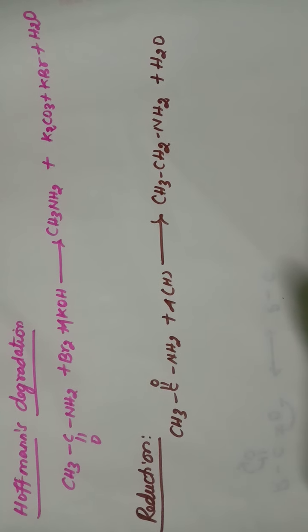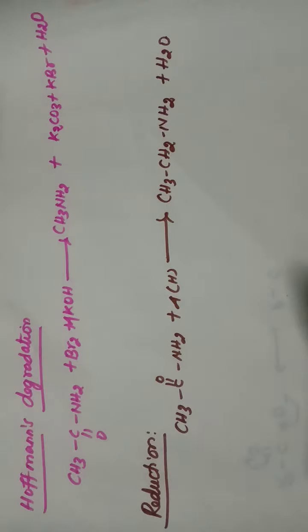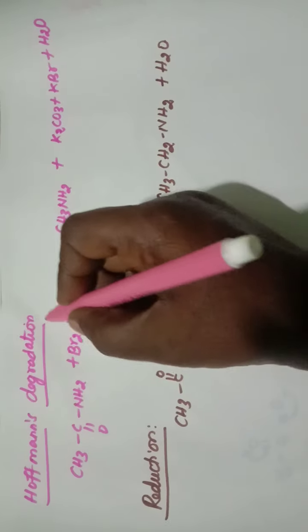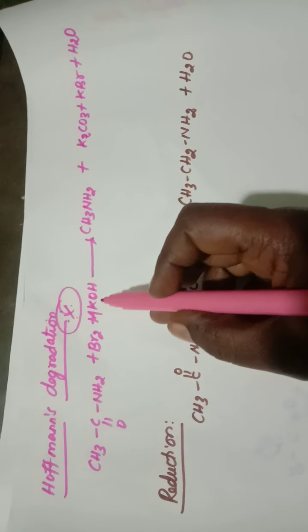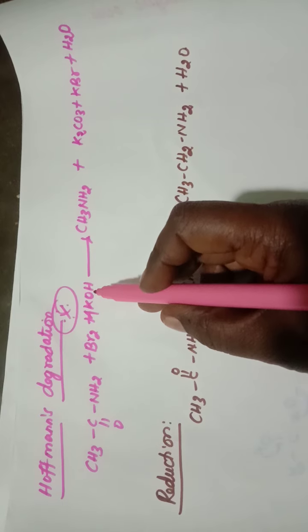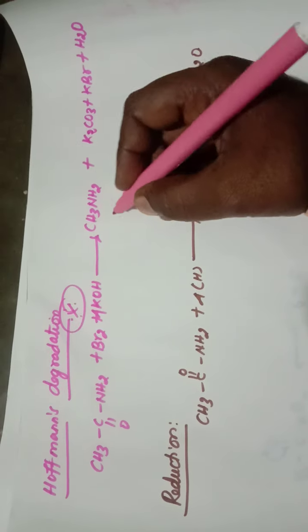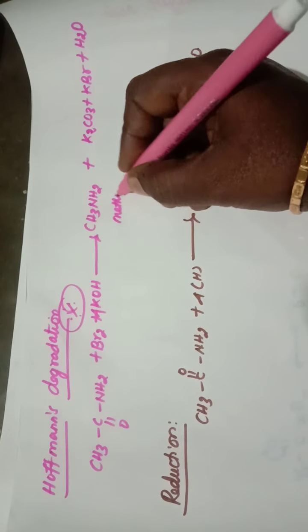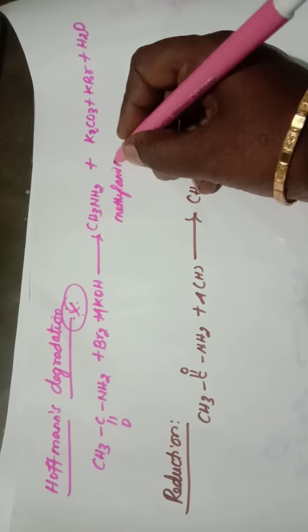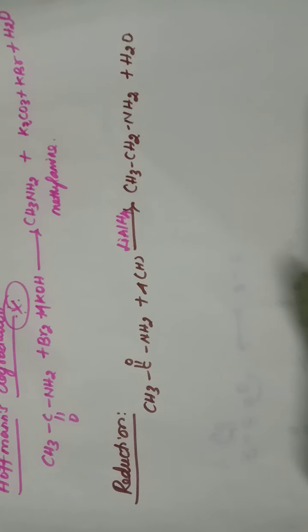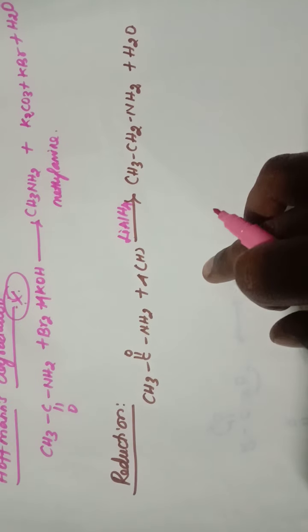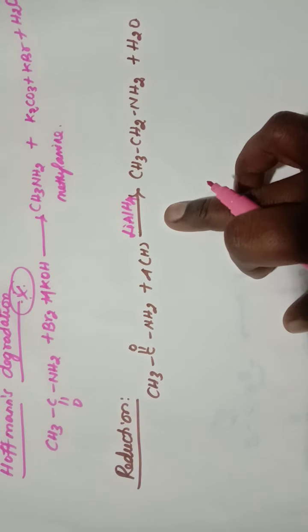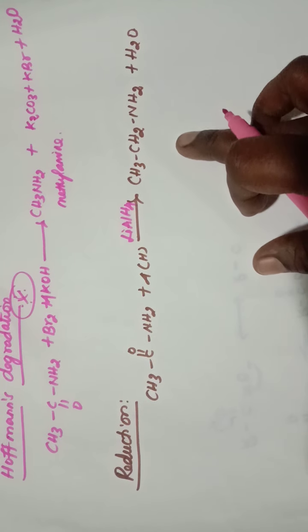Next one is a very important reaction, Hofmann's degradation reaction. This is a very important reaction. Here acetamide, when it reacts with bromine in the presence of caustic alkali, that is potassium hydroxide, it forms the primary amine. This is methyl amine. Reduction reaction: when acetamide is reduced in the presence of lithium aluminum hydride, it forms ethyl amine.